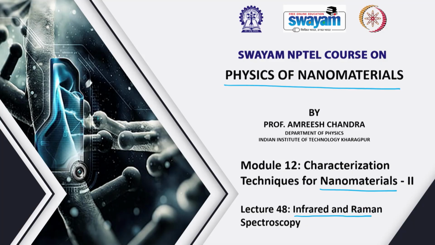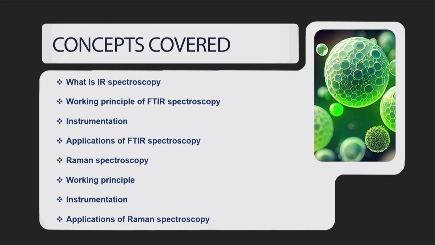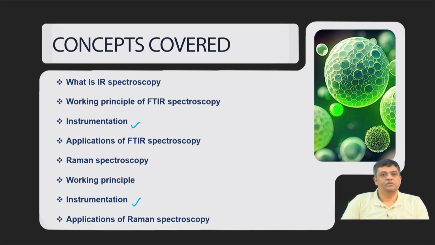So, today let us have a discussion on the use of IR and Raman spectroscopy measurements in the area of characterization of nanomaterials. We will introduce these topics today. We will talk about the instrumentation, how simple these instruments are.